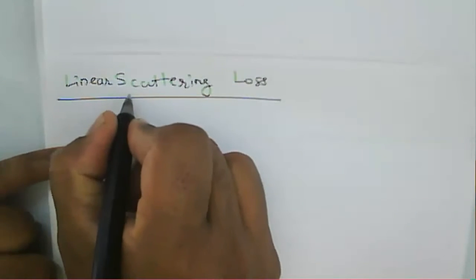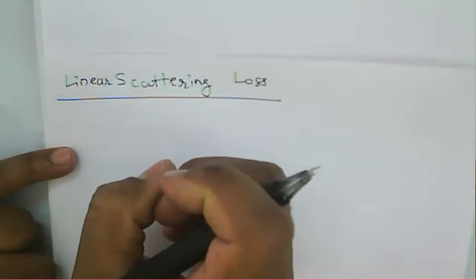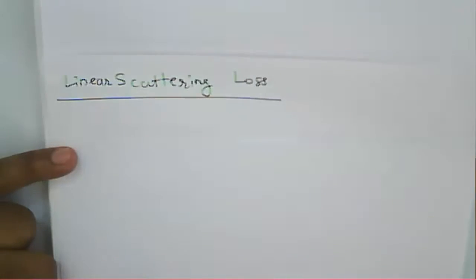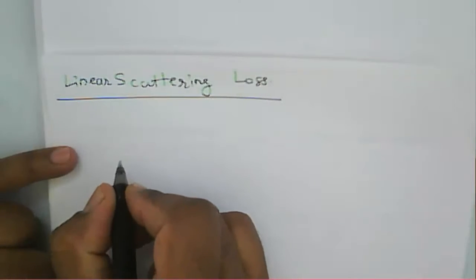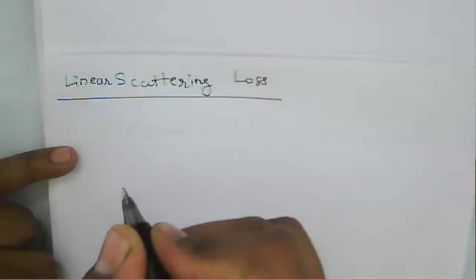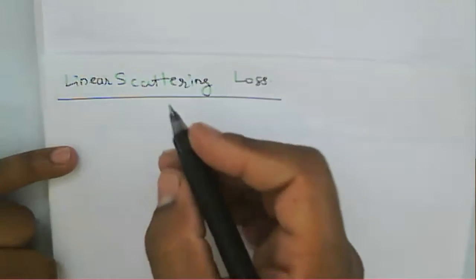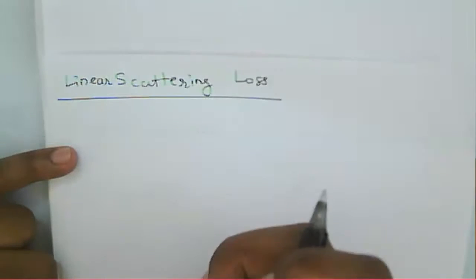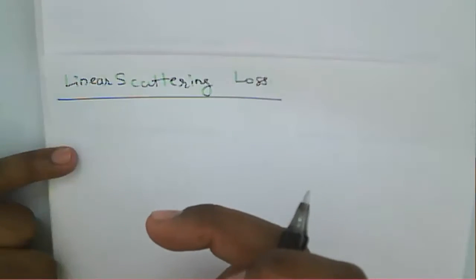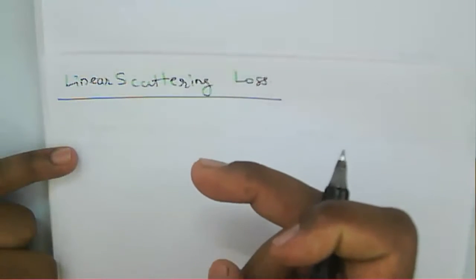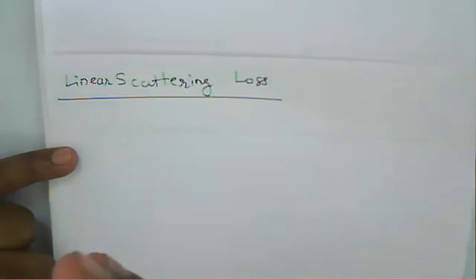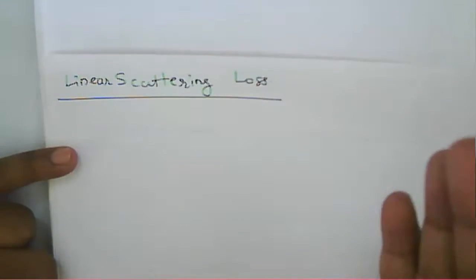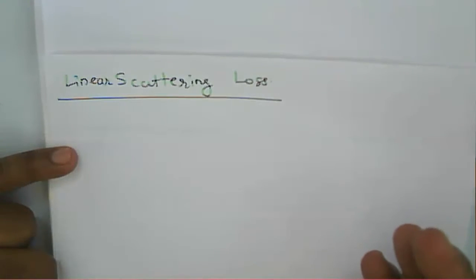What does scattering loss mean? Whichever signal is transmitted through the optical fiber, due to scattering, because of some impurities there, all of that particular optical power within that particular mode will be transferred to the other mode.